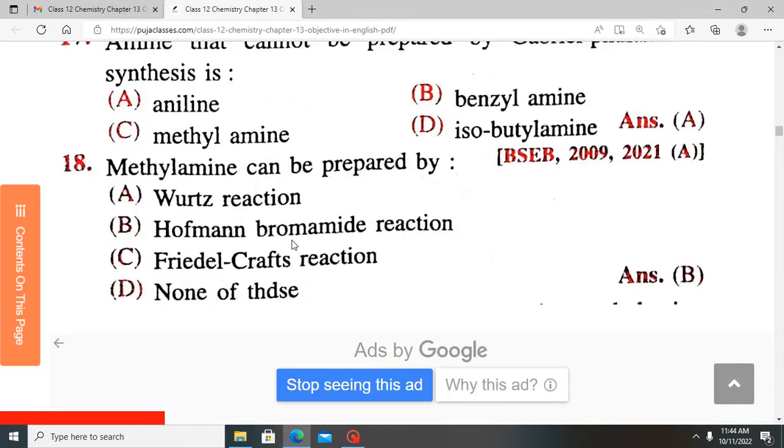Question 18. Methyl amine can be prepared by which of these? So which of these can give a methyl amine? Is it Wurtz synthesis, Hofmann's reaction, Friedel-Crafts reaction, or none of these? So the answer is Hofmann's reaction. Pardon me for the feedback noise. So the answer for question 18 is B.